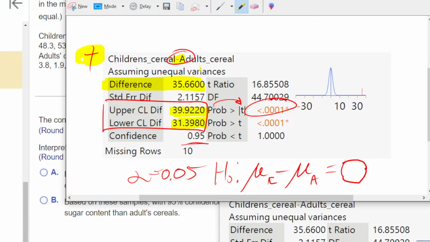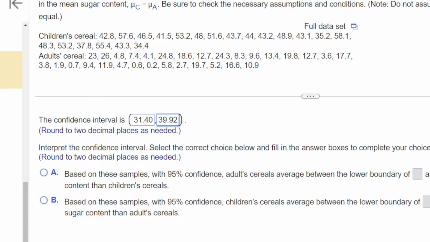So you would say, I reject that there is no difference. I have evidence of a difference. It's probably around 31.4 to 40 grams of sugar more. And we have very strong evidence of this to say that there is a difference. Also, we can reject the null hypothesis here at the 0.05 alpha level because 0 is not contained in our confidence interval. That's kind of a review of the whole chapter.